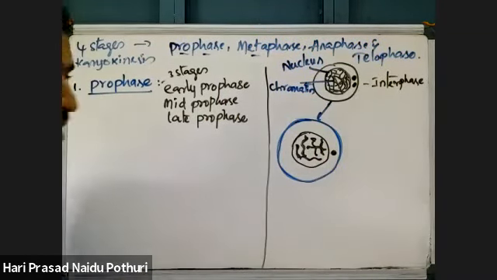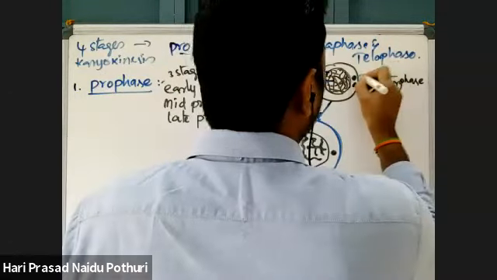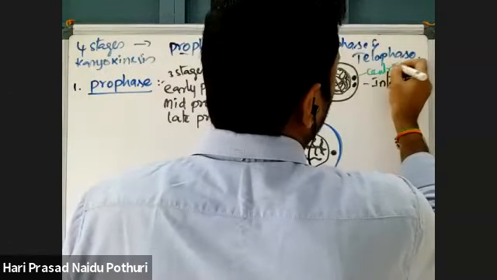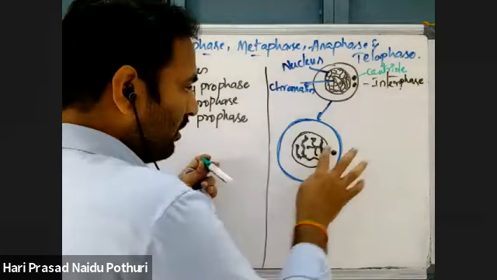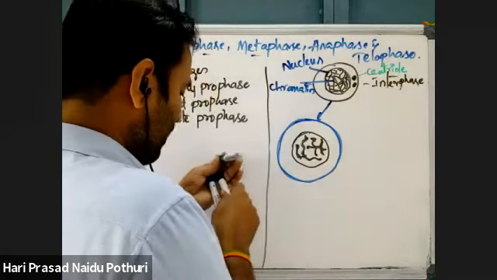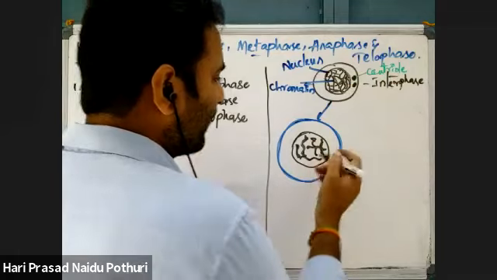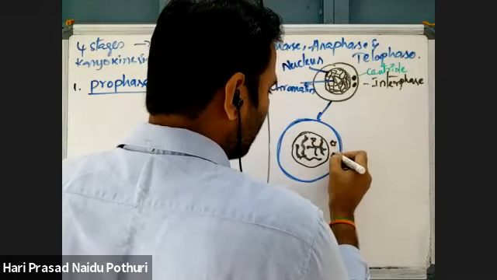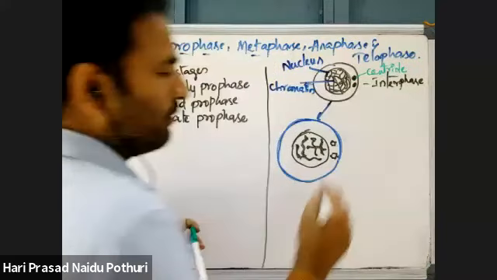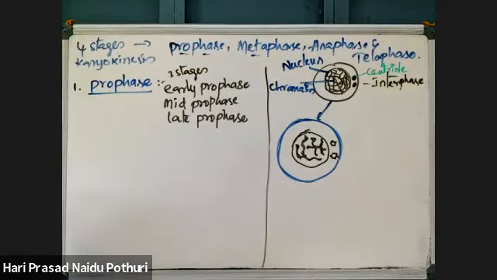Centriole. The centriole will start to divide and start moving to opposite poles. The centrioles that divided here start moving to opposite poles, one pole, one pole. That takes place in early prophase.